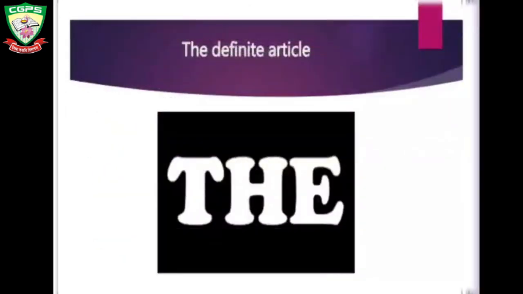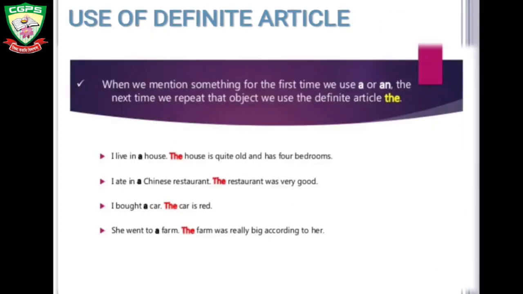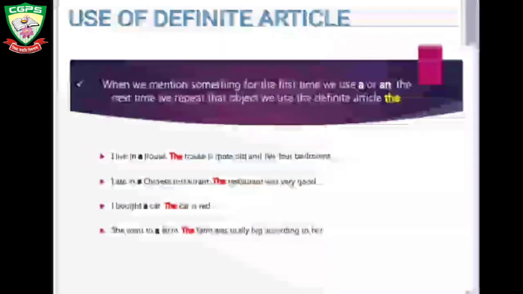The definite article. There is only one definite article, the. The is called the definite article because it points out some particular person or thing. Use of definite article. When we mention something for the first time, we use a or an.